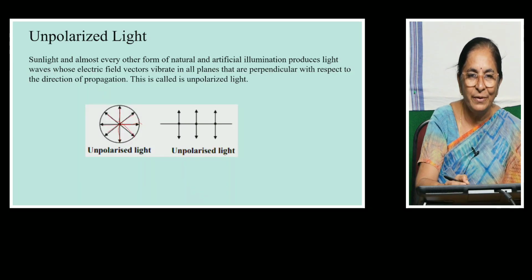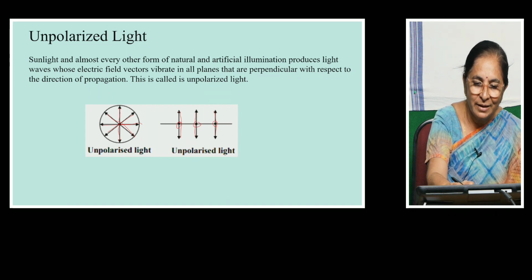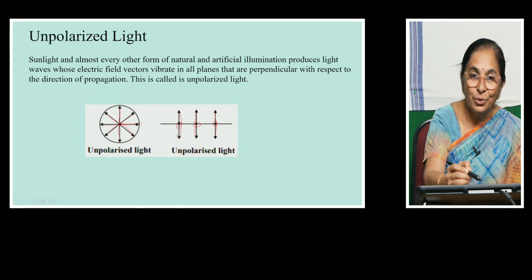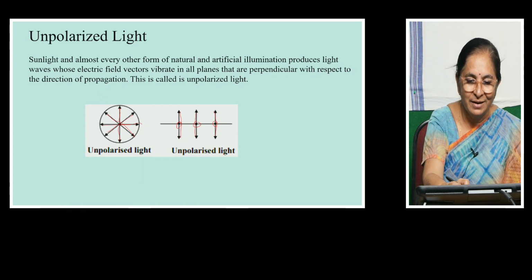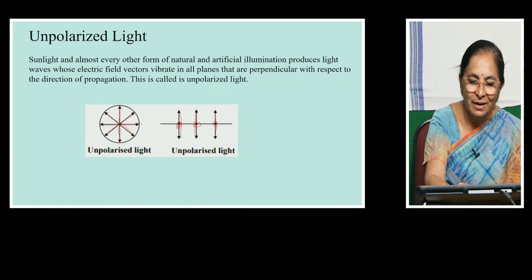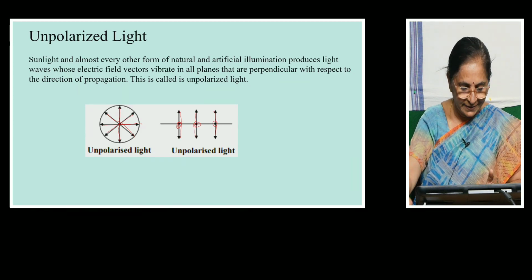In the most simple form, we can consider only two types of vibration. One is represented by double arrow heads and the other one by dots. Let us say the double arrow lines are vibrations in the plane of the screen, and the dots are the vibrations which are perpendicular to the plane of the screen.